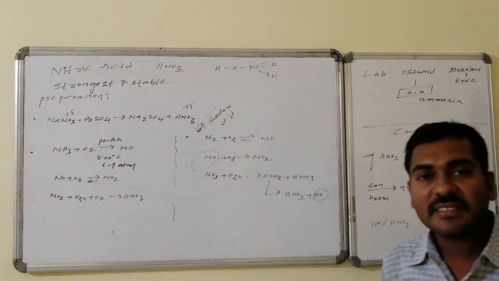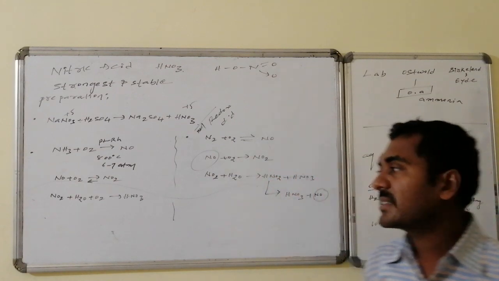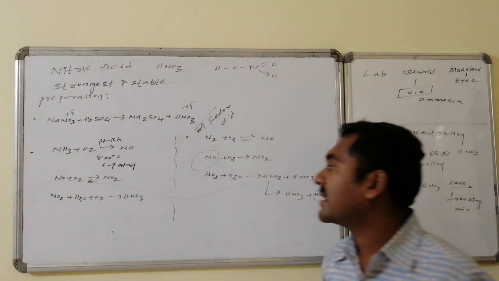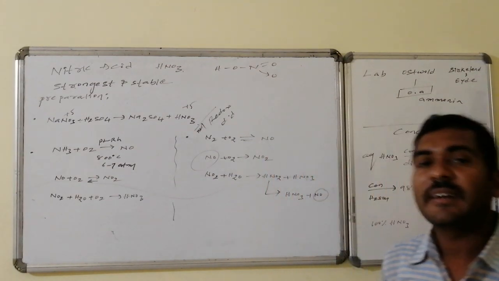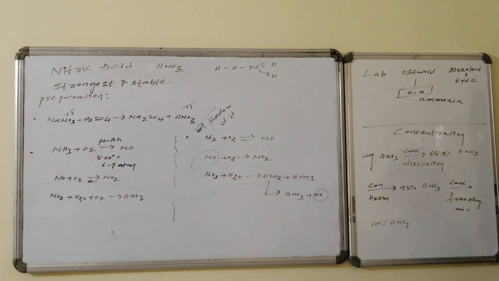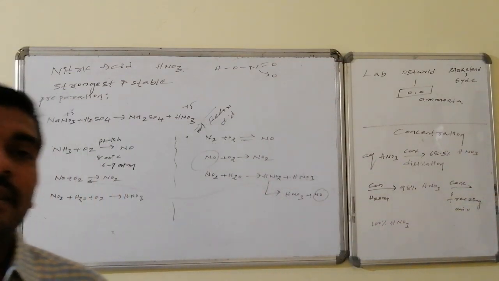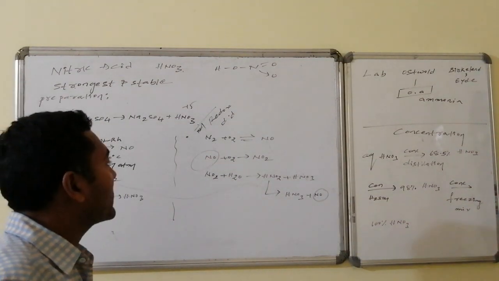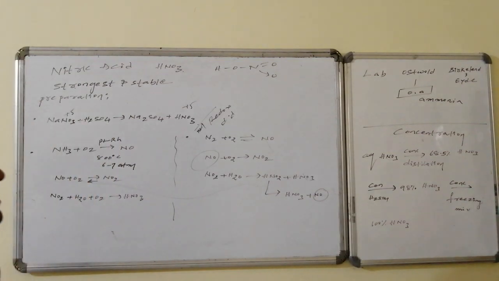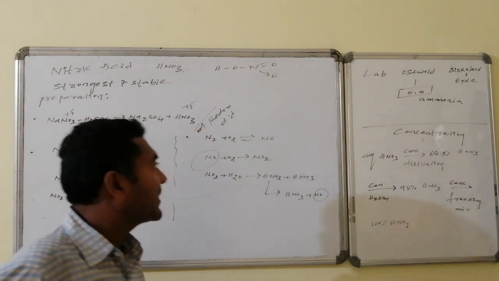This nitrogen dioxide plus water followed by oxygen, everything will occur, oxidation followed by hydrolysis, and that leads to the formation of nitric acid. This is the Ostwald process. Whereas the second one is the Birkeland and Eyde process. In this process, we are directly collecting nitrogen and oxygen from the atmosphere. This nitrogen and oxygen chemically combine by using an electrical arc, and it is converted to nitric oxide.